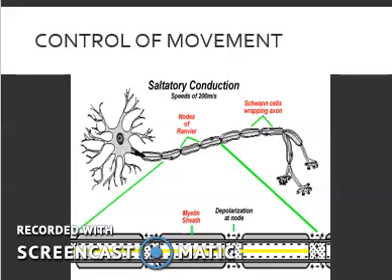When a neuron is stimulated enough, it will send an electrical impulse down its axon. However, it can only be sent at one strength and speed, but the frequency of that strength and speed can vary a lot. It can vary from a lot of impulses to not as many.